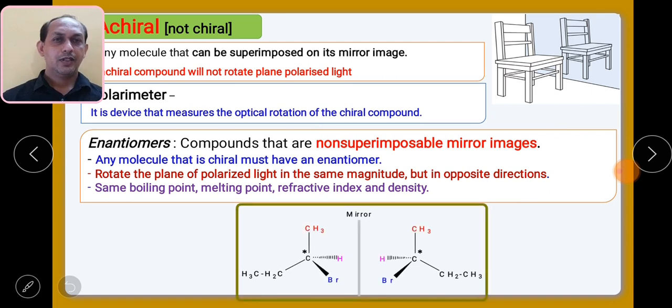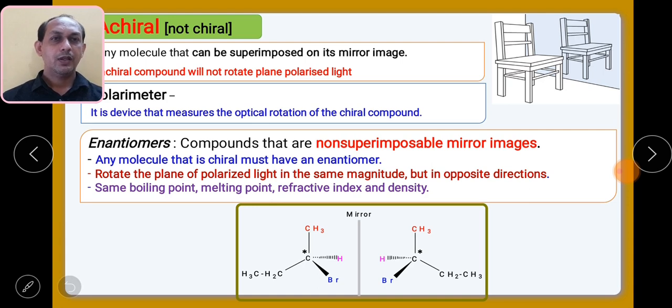Let us see these two structures. Basically, when we see a structure, we must find out whether this particular carbon is a chiral carbon which is attached to four different groups. All four groups are different. So as your compound has one asymmetric center, this is a chiral compound. So it must have two isomers.